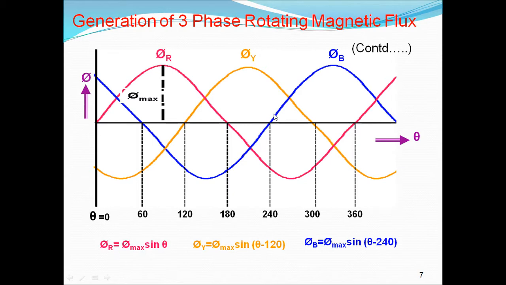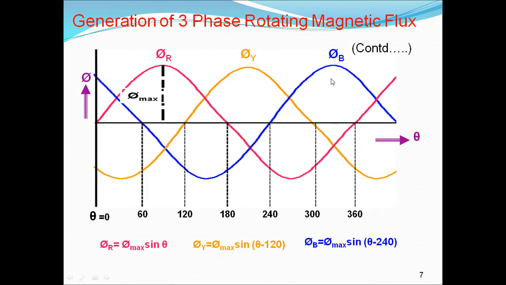Next, if you see the B blue phase, where is phi B started? If you see this is the starting, it is started after 240 degrees from phi R. So the phase angle between B and R is 240 degrees, and the angle between flux Y and B is again 120 degrees. But as I told at the starting only, we have to take one phase as a reference. We taken phi R as a reference, so at that time it is 240 degrees.